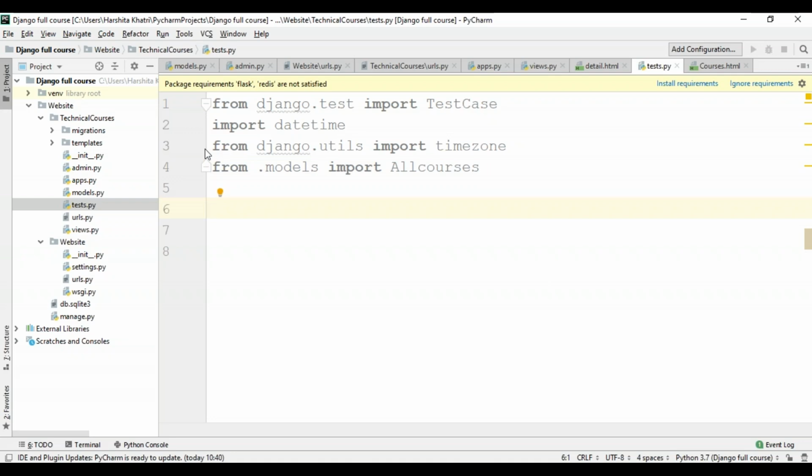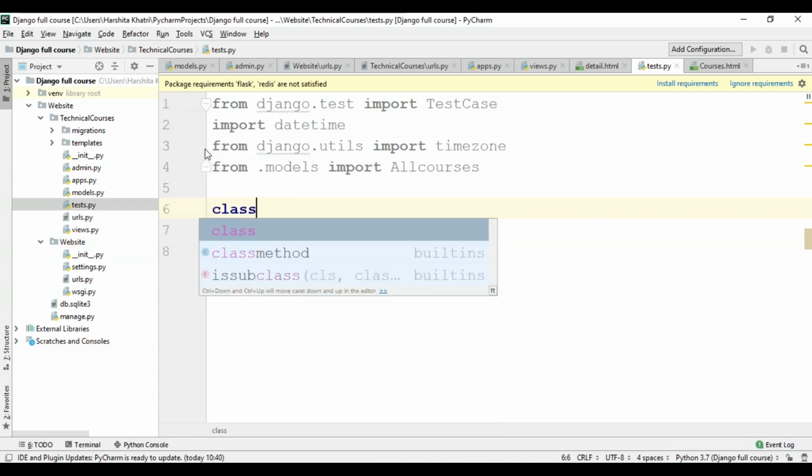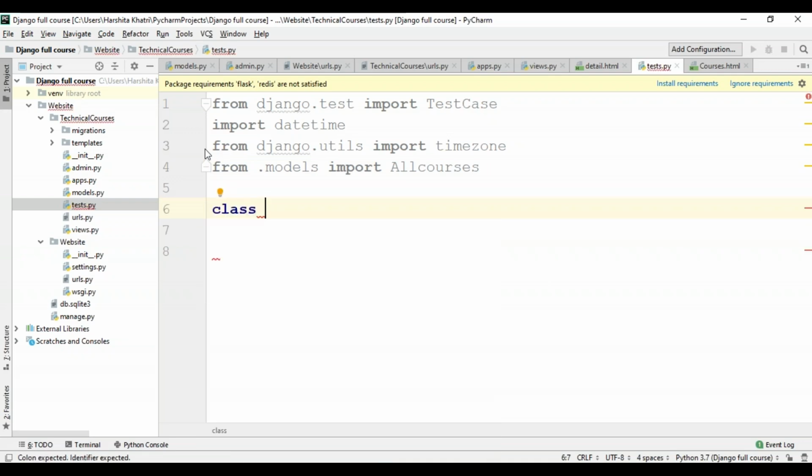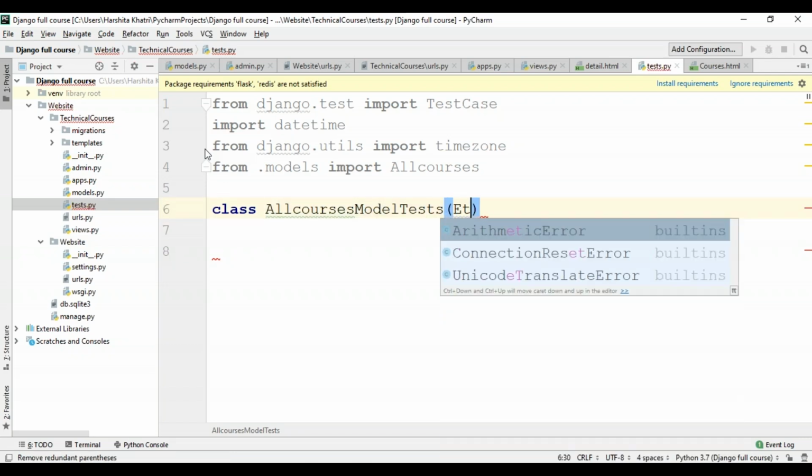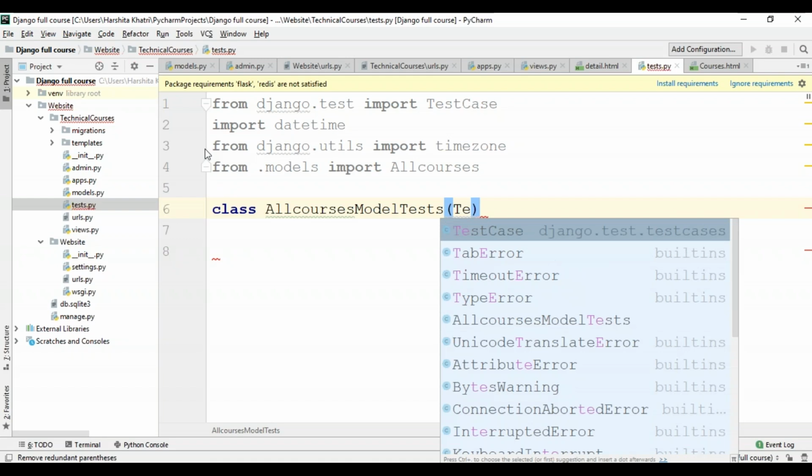So over here, I'll create a new class. So class, and I'll just give some random name to this. So I'll say all courses model test. You can give any name of your choice, guys. Okay, so I'll have to use the TestCase class over here. So that's TestCase.